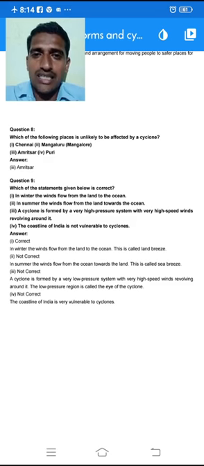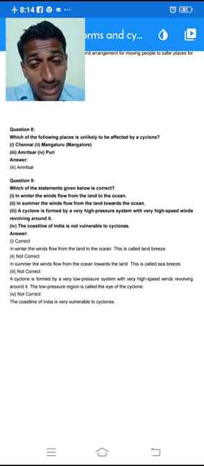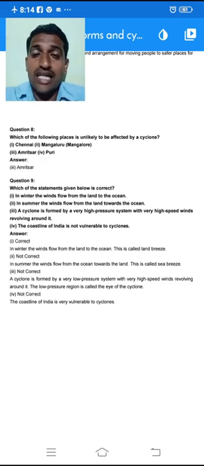See, Chennai is on the coastline, so it is going to be hit by cyclones most of the time, and Mangalore also is hit by cyclones. Puri is in Odisha, and it is also going to be hit by a cyclone, whereas Amritsar cannot be, because it is not in the cyclone hit area, not in the coastal area, it's in Punjab. Hence it is unlikely to be affected by a cyclone.